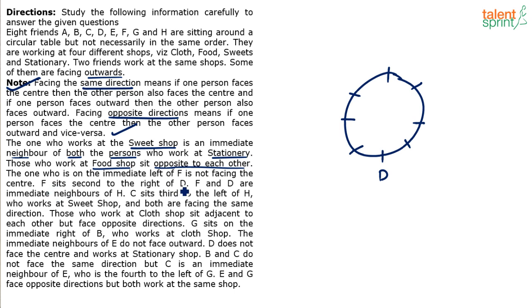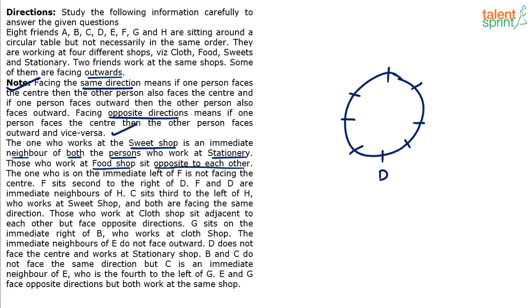F sits second to the right of D. Is D facing center or outwards? I should know that. Only then I can take the right of D. Now, one possible way is to take two cases. In one case, take D facing center. The other case, take D facing outwards and try to complete it. But I am of the view that you should very quickly read the other statements as well and see if you get more concrete information somewhere else. Why start with possibility immediately, right?